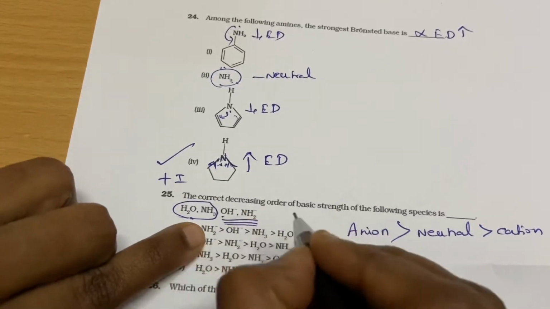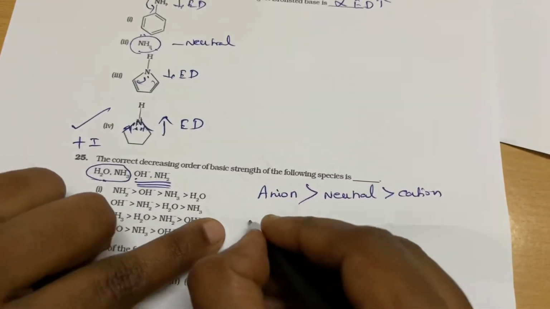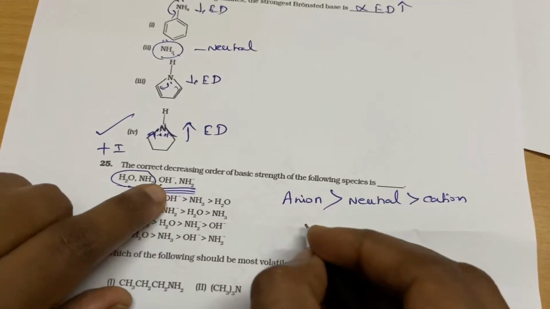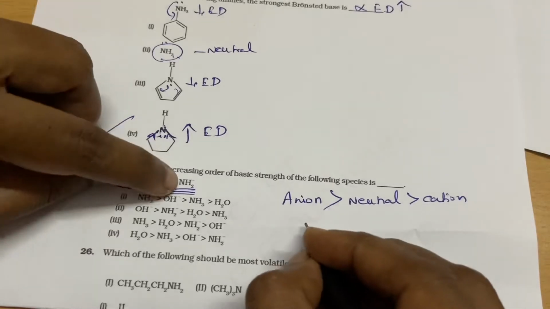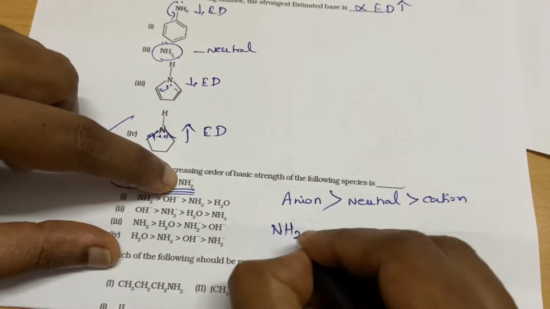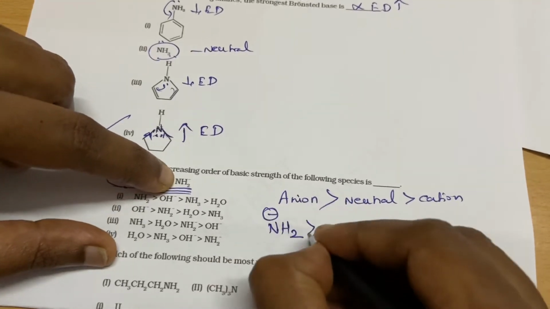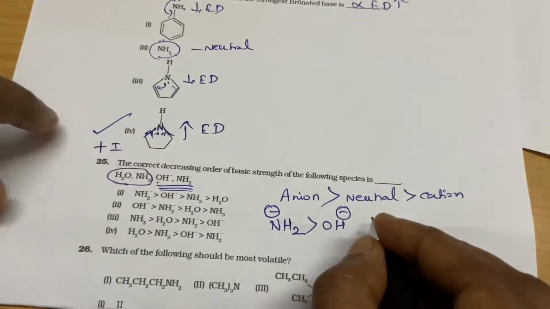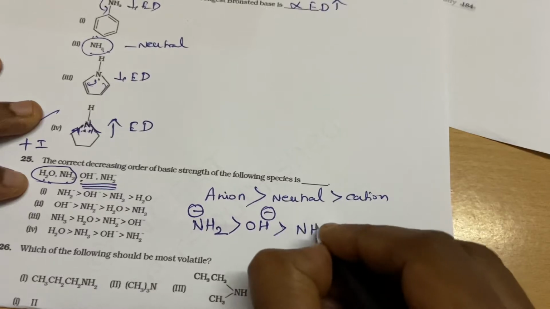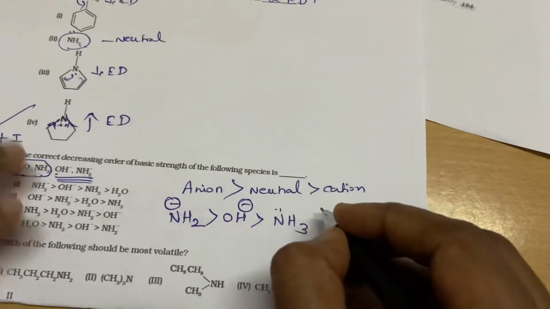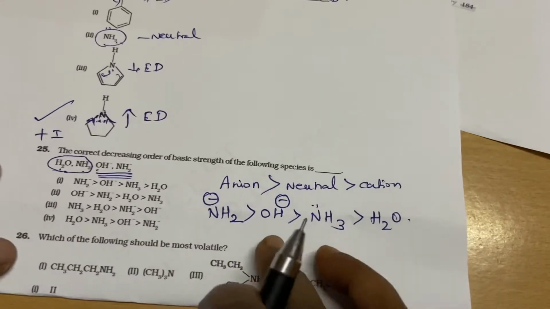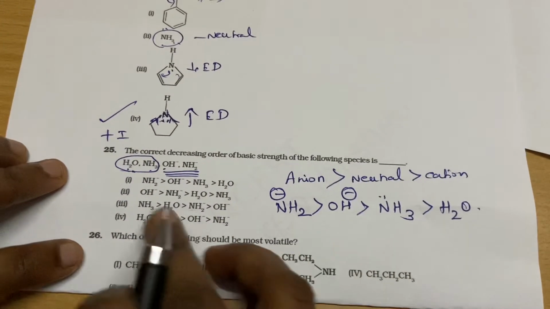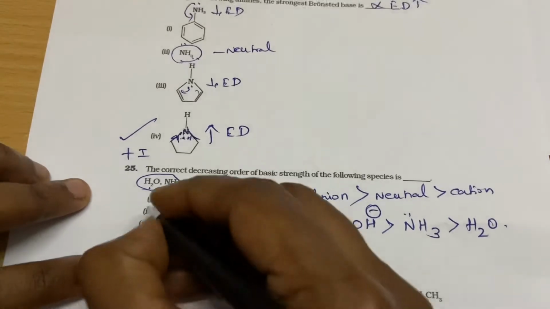Oxygen OH minus and NH2 minus. Oxygen has more electronegativity, so it will not be more basic when compared to NH2 minus. So the most basic will be the anion NH2 minus, and then OH minus. Comparing water and ammonia, the neutral molecules, again give importance to nitrogen because of its lower electronegativity, and then comes water. So the option is the first one.